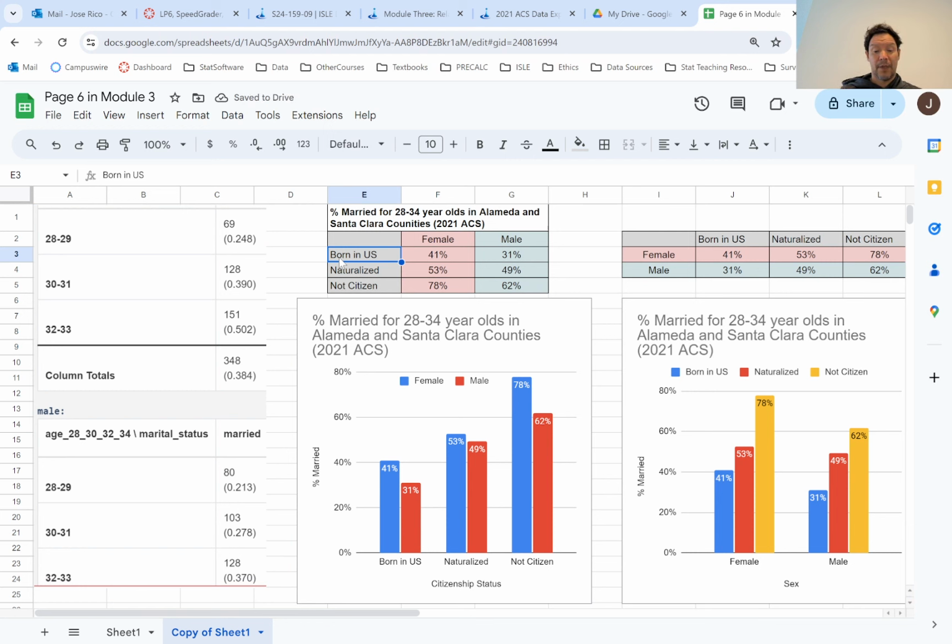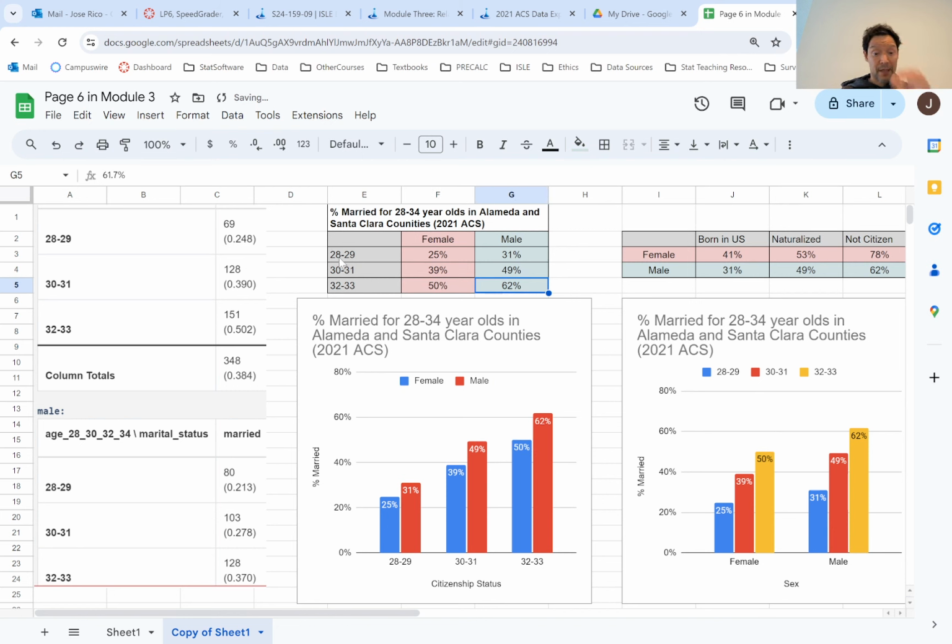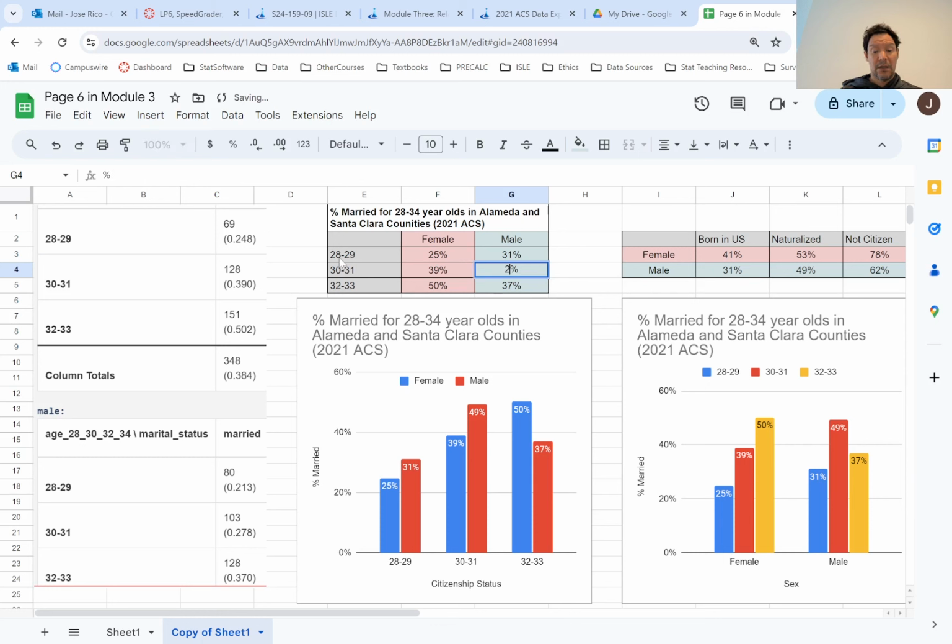Put the ages in, 28 to 29, 30 to 31, 32 to 33, and then these are my female digits right here. We got 24.8%, we got 39%, and we got 50.2%. And then for the males, 37%, 27.8, and 21.3. Really nice. It hooks it all up for me already.